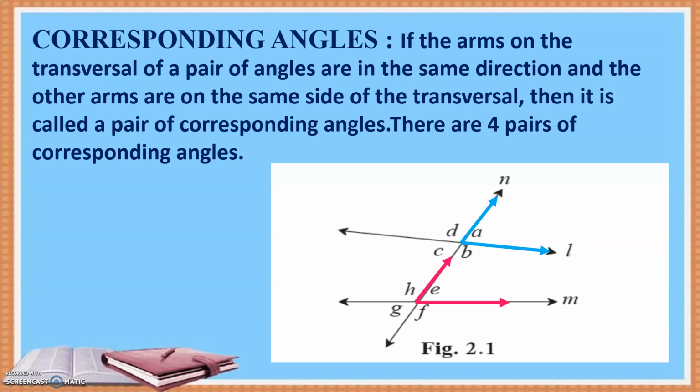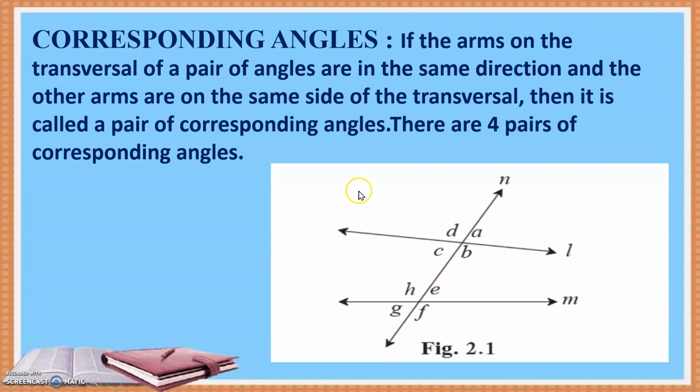Simply to be explained. Let us take the next pair. There are 4 pairs. We have taken one pair, that is A and E. Let's take one more pair, the other pair. This is to the top left of both the lines. Okay, then we go to the bottom right. This is to the bottom right of line L, bottom right of line M, and then the bottom left. These are to the bottom left. Okay, so these are called corresponding angles. So how many pairs? 4 pairs.